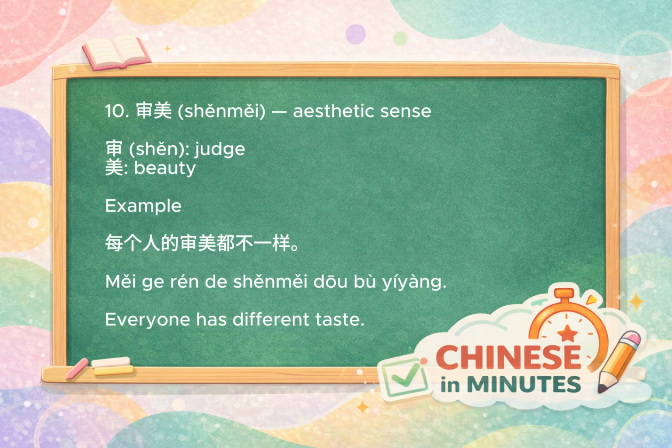And finally, 审美. 审 means to judge, so this literally means to judge beauty. In real life, it means your aesthetic sense, your personal taste. 每个人的审美都不一样. Everyone has different taste.